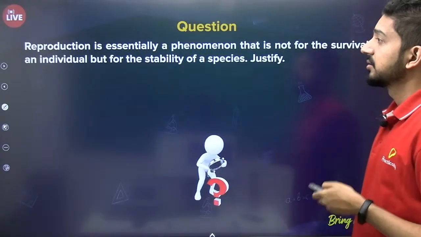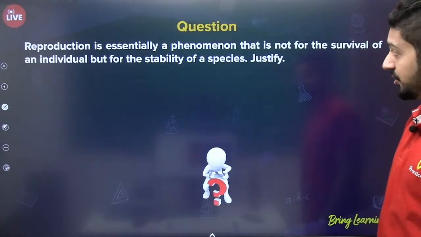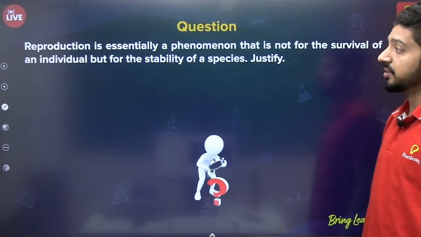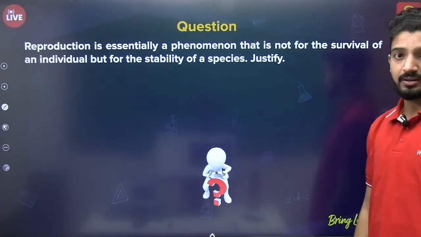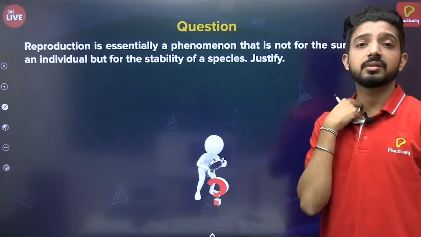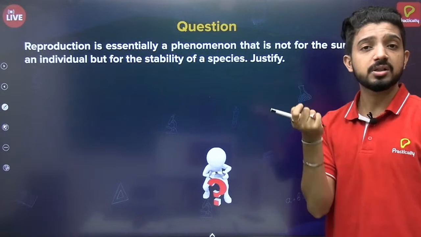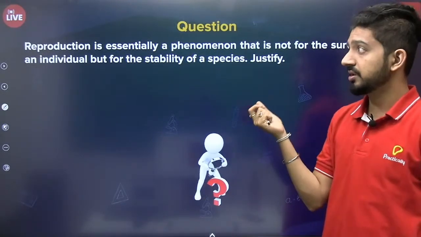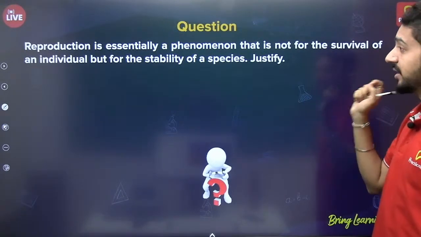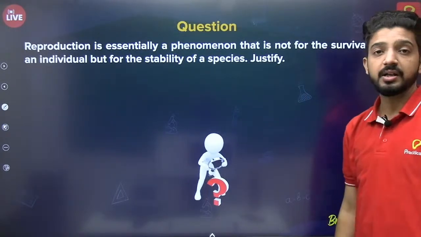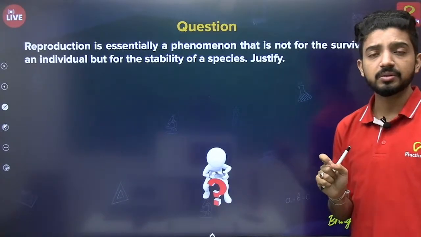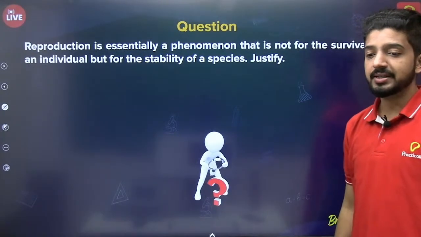Here is another question: reproduction is essentially a phenomenon that is not for the survival of the individual but for stability of a species, justify. This is one example of an application-based question, or HOTS, a high order thinking type of question. Reproduction is not just for survival but also for stability of species, and this is a statement we need to justify. Anyone who has a clue can type in the chat box, or we'll discuss the answer.